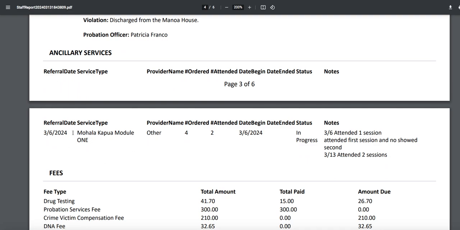So you can see she was referred to the Mohala Kapua Module 1 on 3/6. She was ordered to do 4 classes. She has since attended 2. She began on the 6th. It's still in progress. On 3/6, she attended 1 session. She attended the first session and no-showed the second. Then on 3/13, she attended both sessions. So that's what this is going to look like. That's what Judge Trish will see and what you guys will see that comes out on the report.